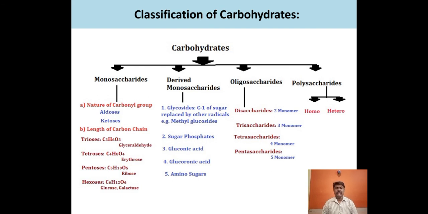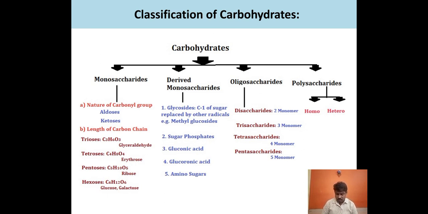Now the second type of carbohydrate, derived monosaccharides. Derived monosaccharide means some other elements get attached to the monosaccharide molecule. If the hydroxyl at carbon number 1 of a sugar is replaced by methyl radicals, then they are called glycosides. If a phosphate group is attached to the sugar, they are called sugar phosphates.